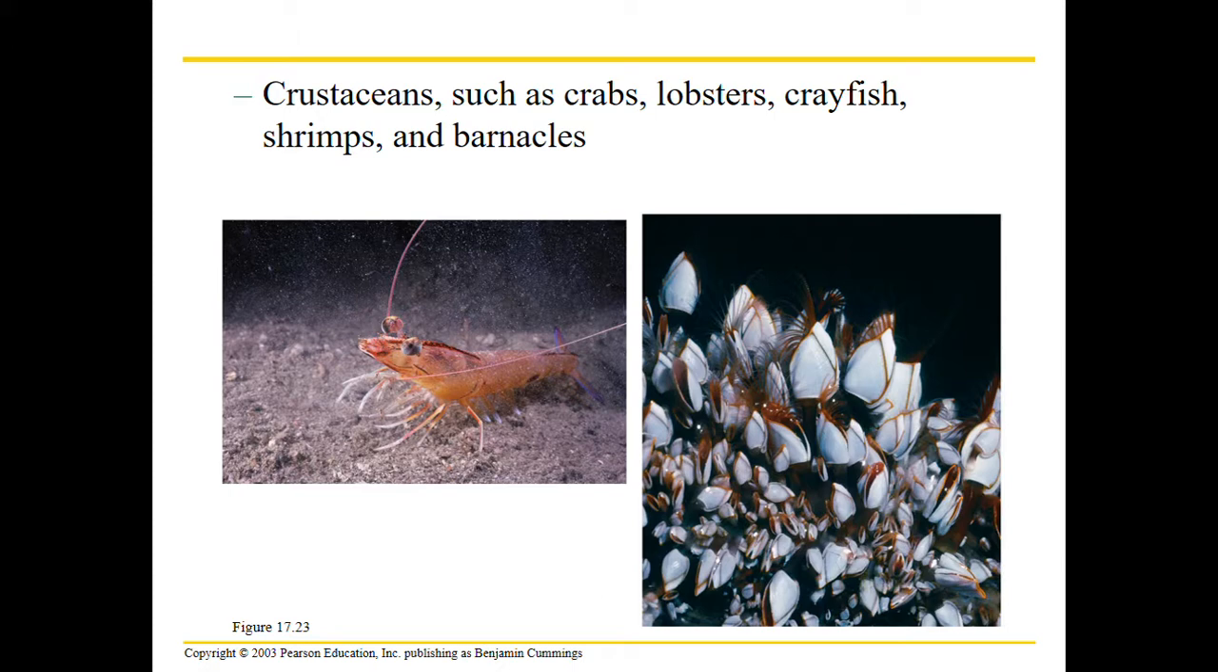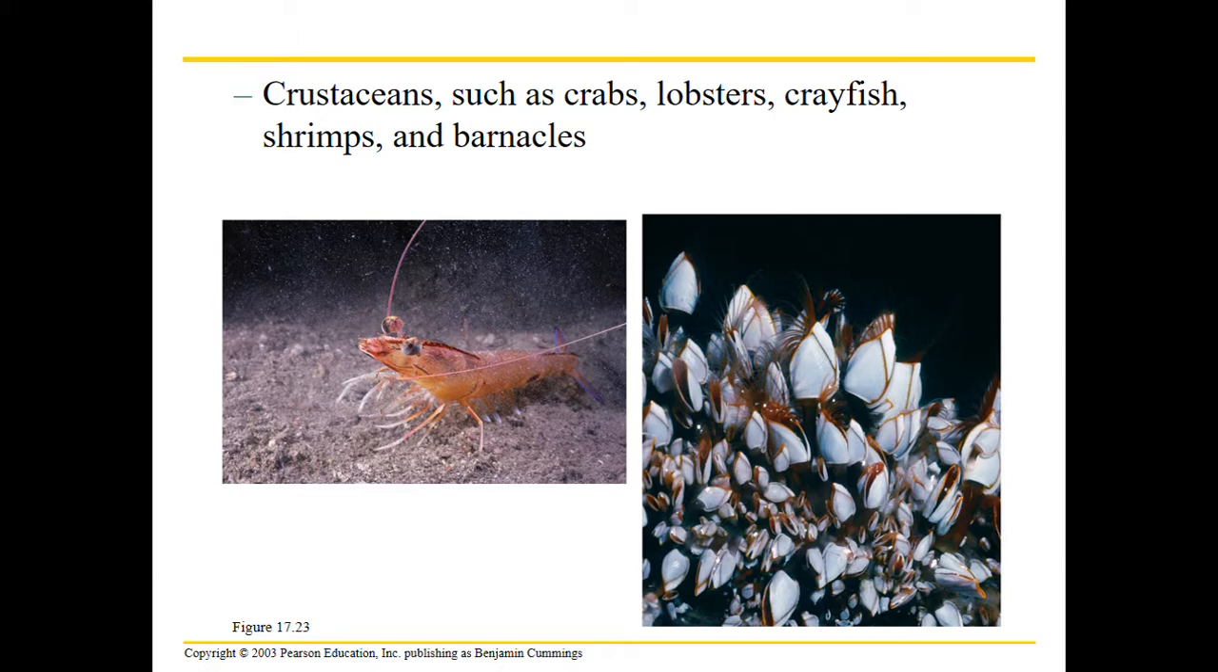So this first picture is of a shrimp, the second picture is of a barnacle. Fun fact about a barnacle, they have the longest penis in comparison to its body size. And then fun fact about lobsters, they have blue blood. They literally have blue blood because their hemoglobin uses copper instead of iron. And iron is what gives us our red blood.